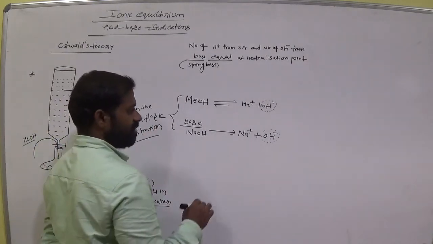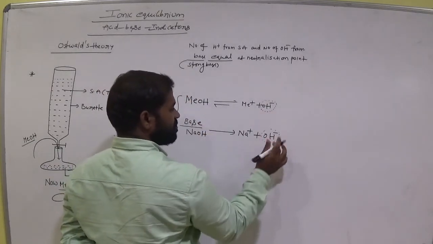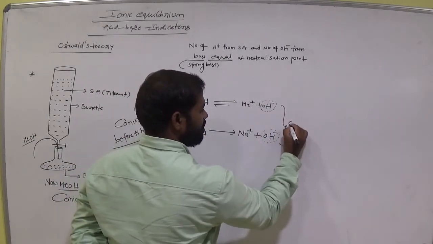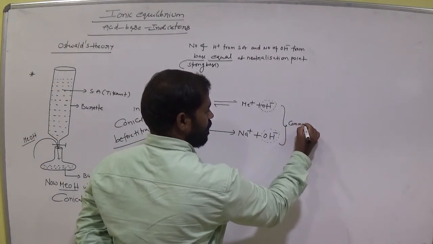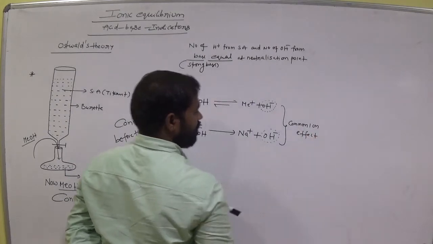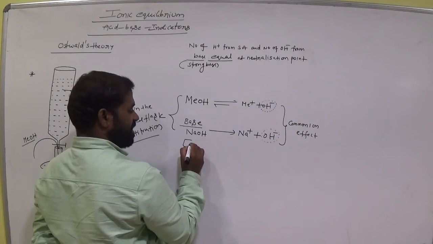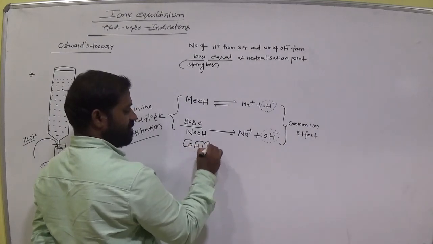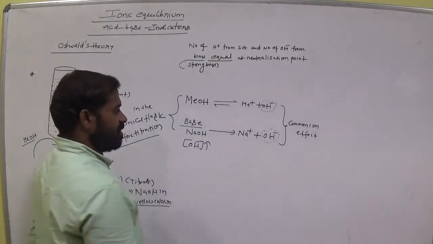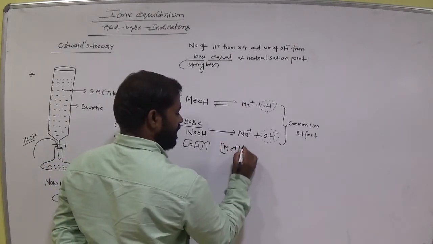Okay. So a common ion is there in these two components, OH minus. Which effect takes place? Common ion effect. So that means OH minus concentration is high at the product side, am I right? And Me plus concentration is less, am I right?